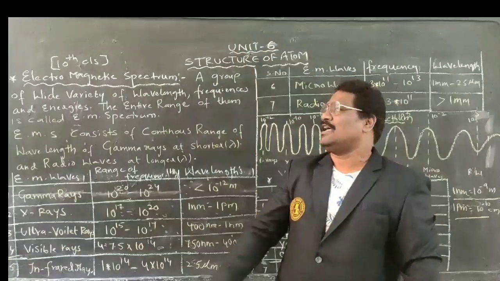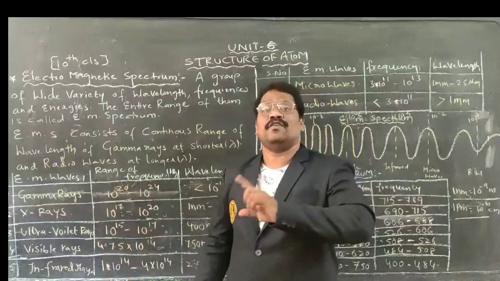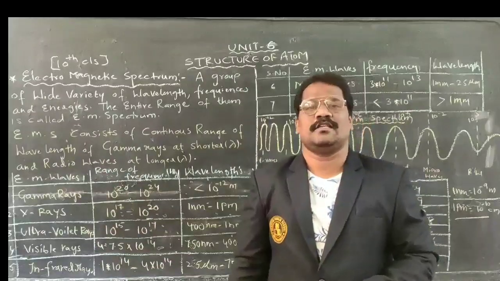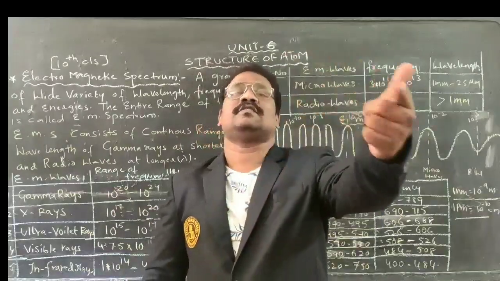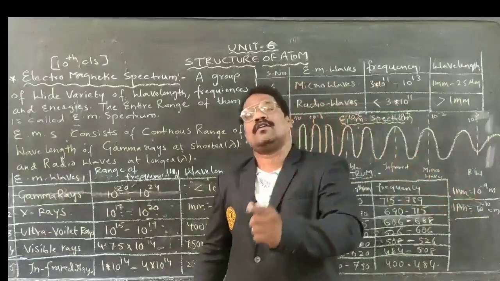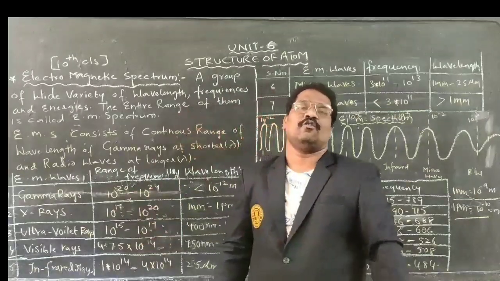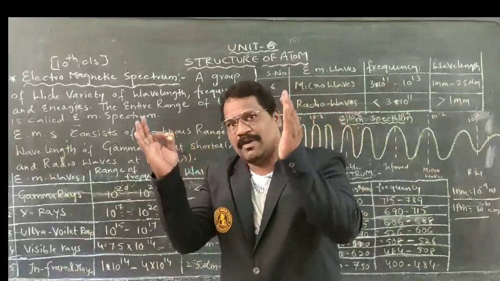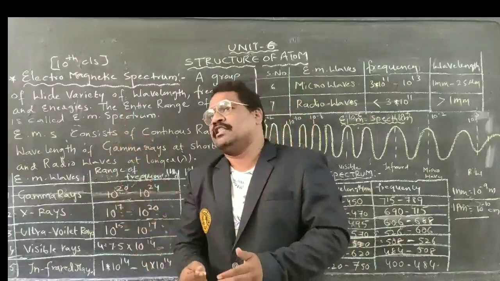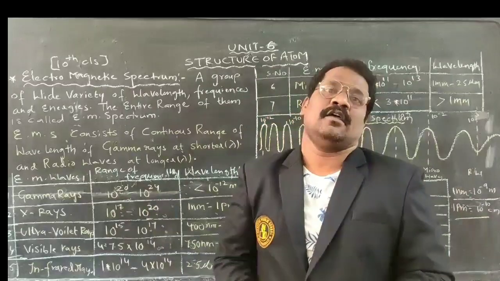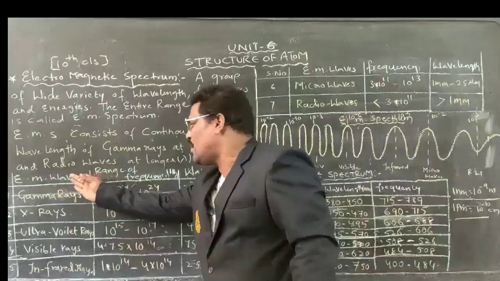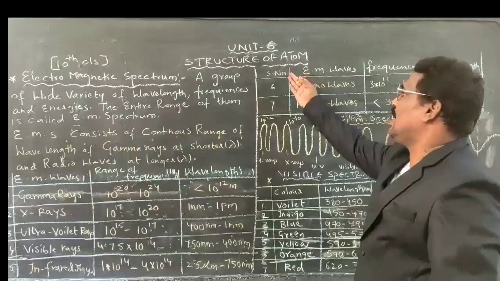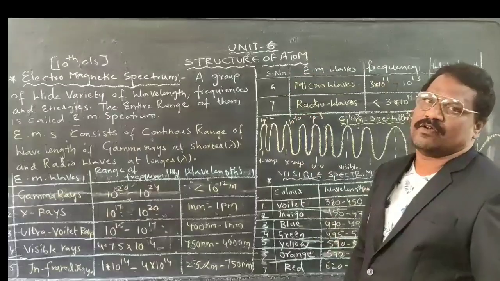That is called an electromagnetic wave, which is transverse in nature and travels with the velocity of light, and it can also travel through vacuum, as we have studied clearly. There are many types of electromagnetic waves in space. For example, here I have taken 7 electromagnetic waves.